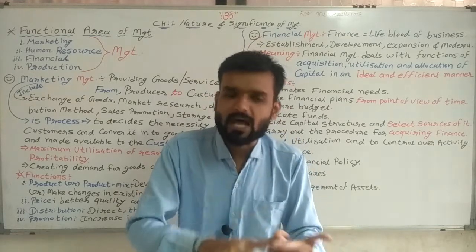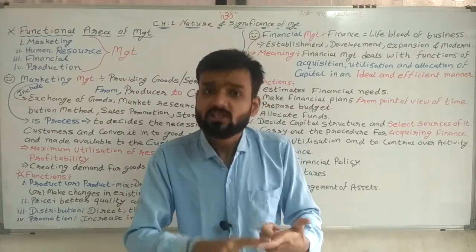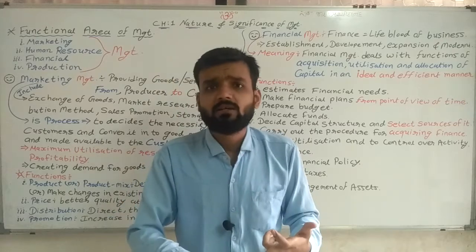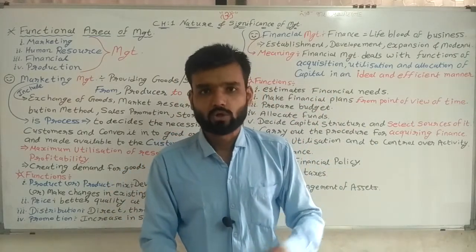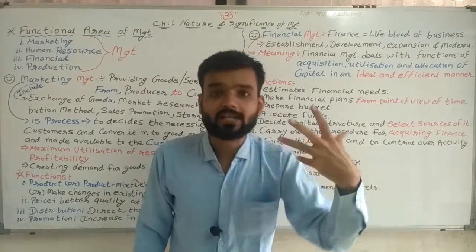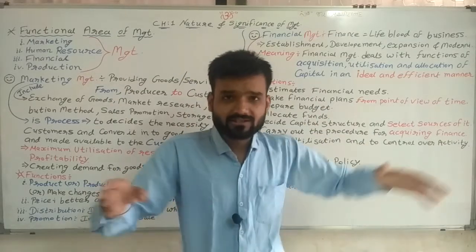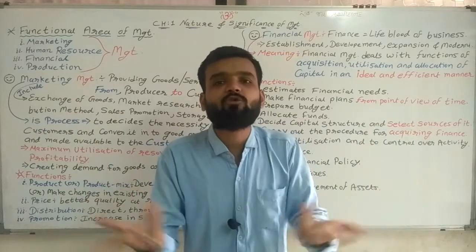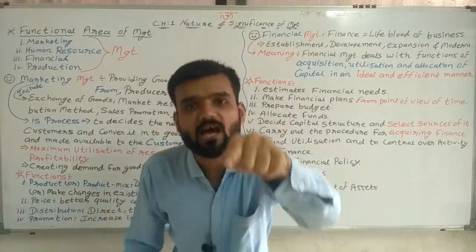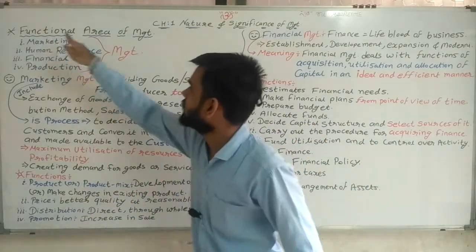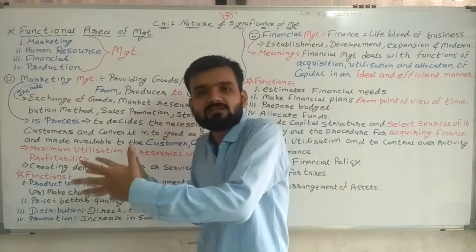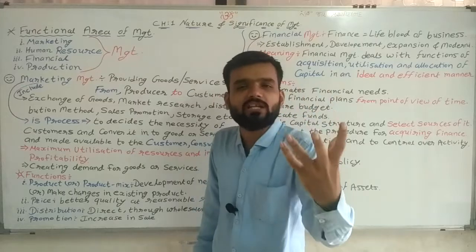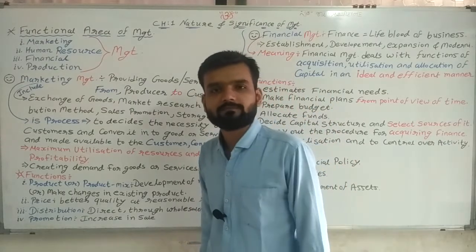We are planning, organizing, staffing, directing, controlling, coordinating. So these are the functions. But where we are doing all these things, that is the area. Where we are doing this, that is functional area of management.